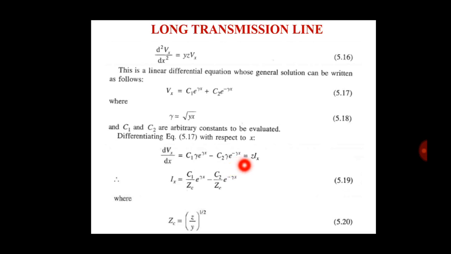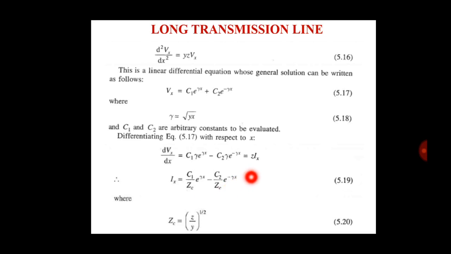Okay, now this value dVx by dx is equal to z Ix. So Ix is equal to c1 divided by z, c1 divided by z times e raised to gamma x, and minus c2 by z times e raised to minus gamma x.